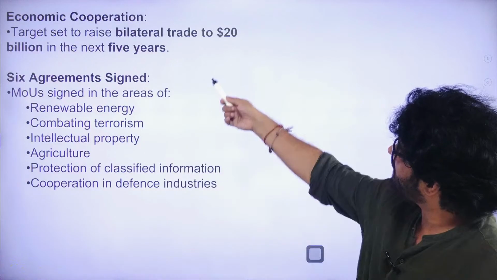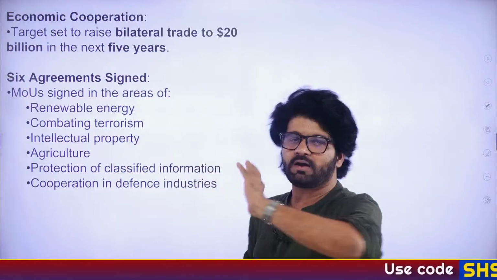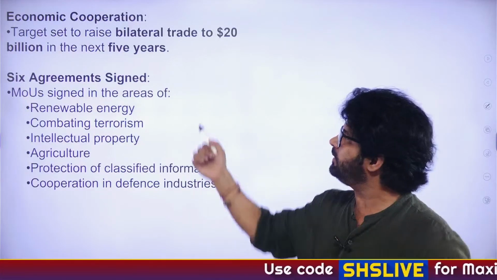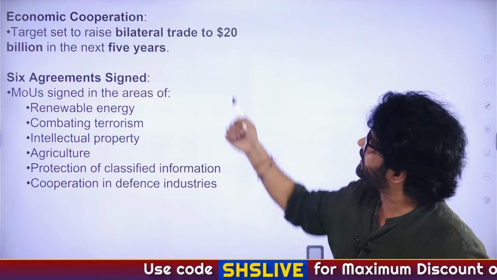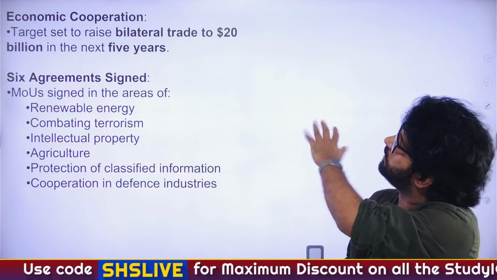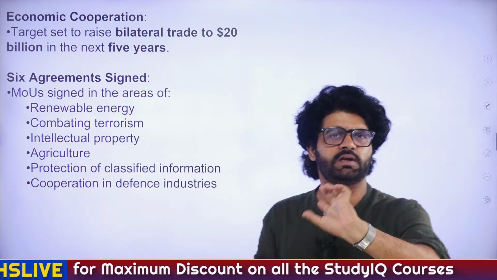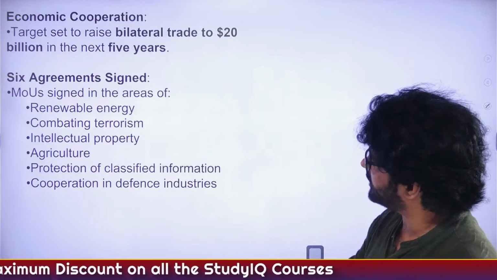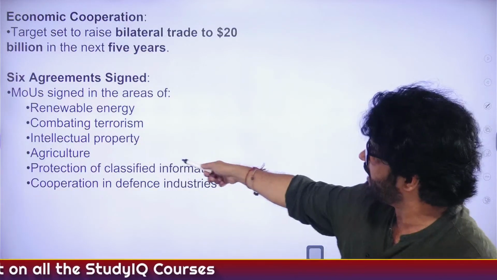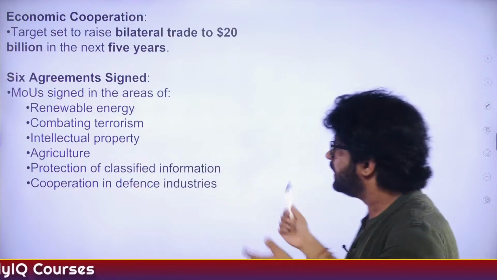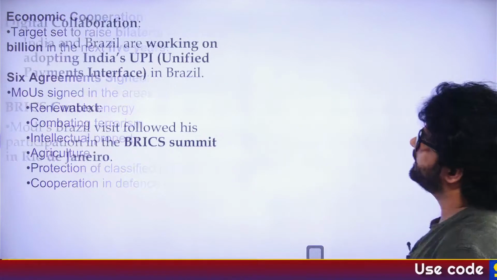So economic cooperation, as we were discussing, our bilateral trade with Brazil has crossed $15 billion in 22-23, and we want to exceed it beyond $20 billion by 2030. So that is the aim actually. Six agreements have been signed: renewable energy, intellectual property, agriculture, and so on, you can see all these things. Now, let's focus on the important part.